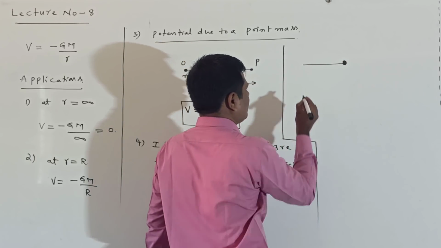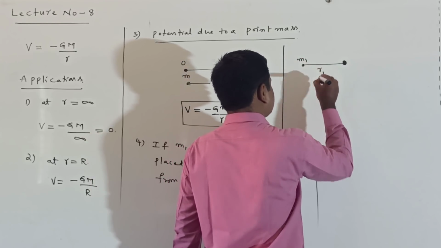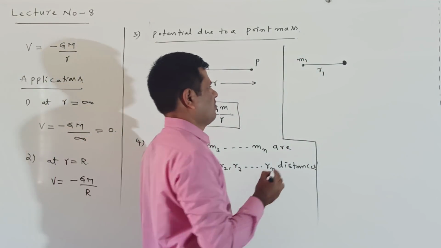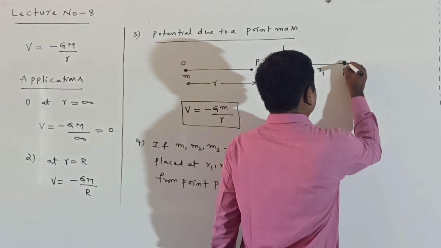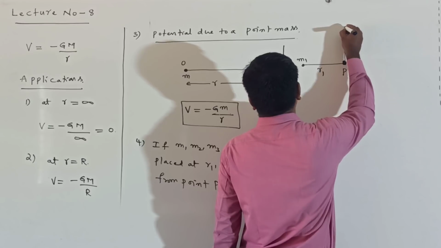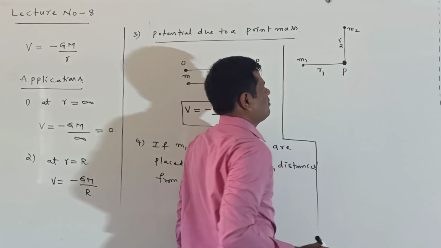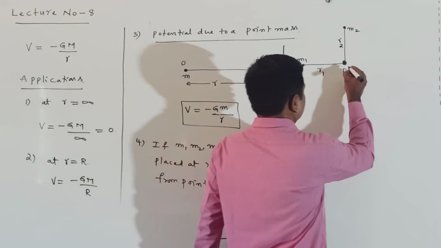m1 mass I am taking here. This is m1 mass. That is r1 distance from the point P. Next I am considering the m2 mass, that is r2 distance from the point P.